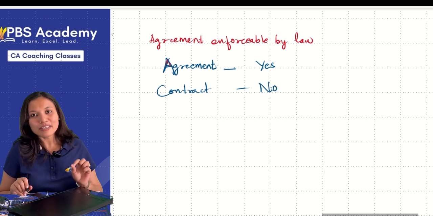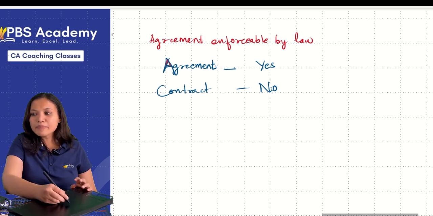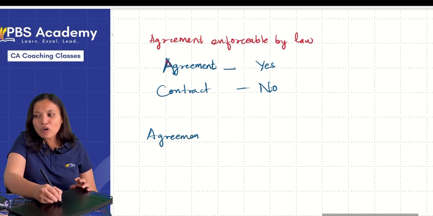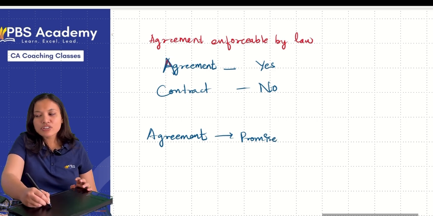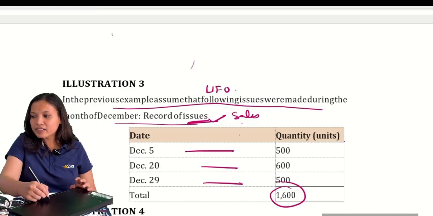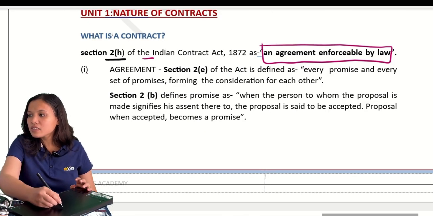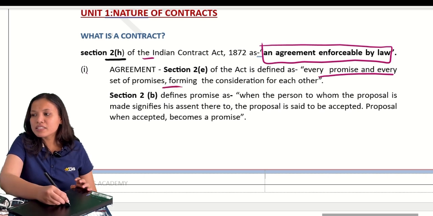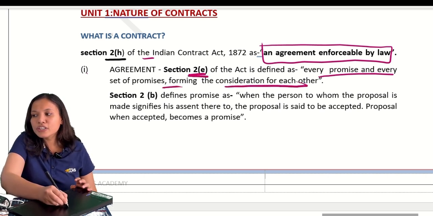Okay, now let me define what is an agreement. Agreement means promise or set of promises forming consideration for each other. See, every promise or set of promises forming consideration for each other according to section 2E.